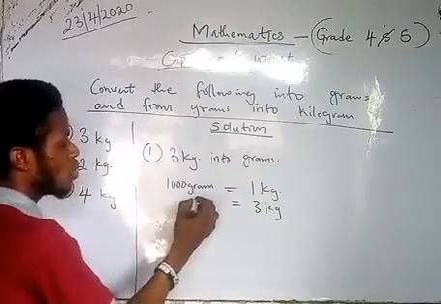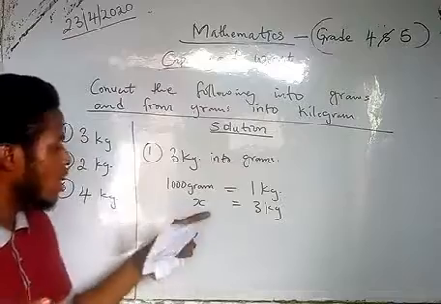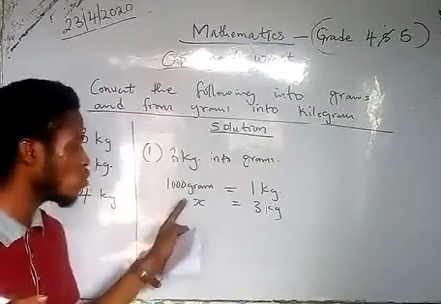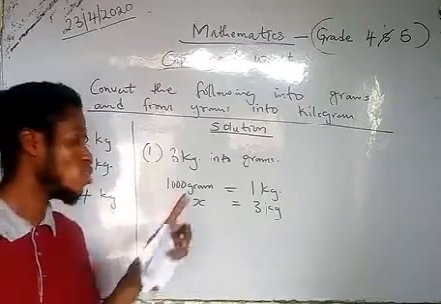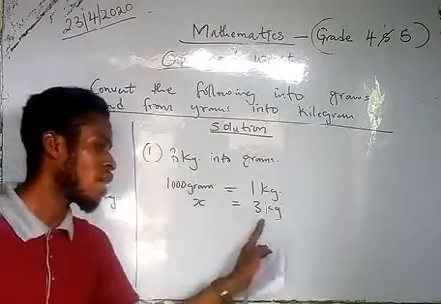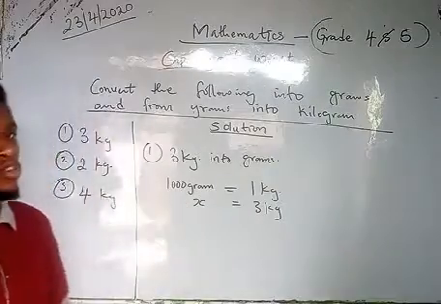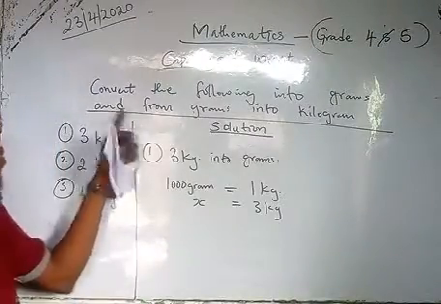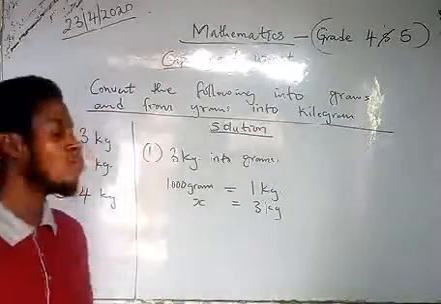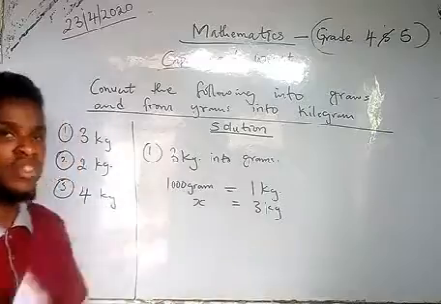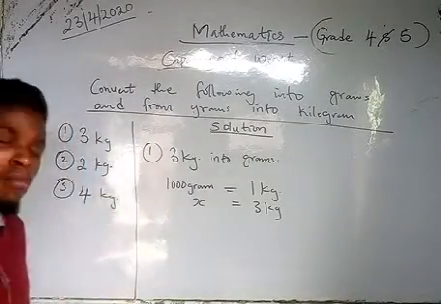So we are going to put x here to represent the unknown. Take note, this x is telling you that we don't know what is here. We want to find out what is here. So that is the question: how many grams can we convert from 3 kilograms? Like I told you, when you are converting from grams to kilograms, you multiply. When you are converting from kilograms to grams, you divide. So we are going to take that conversion rule now.